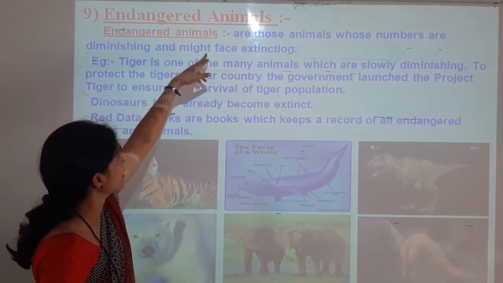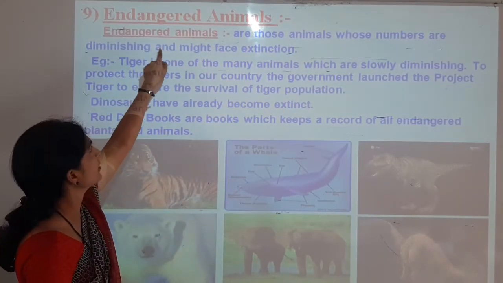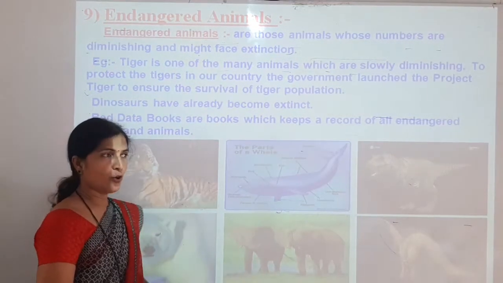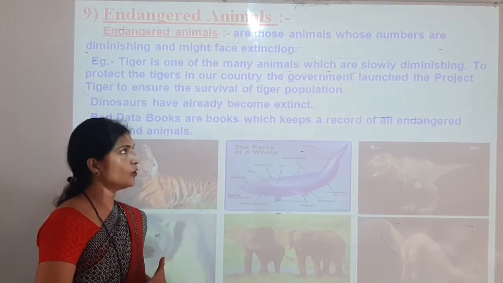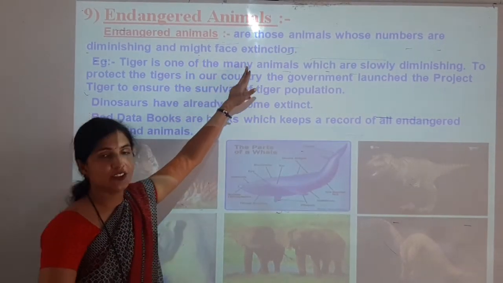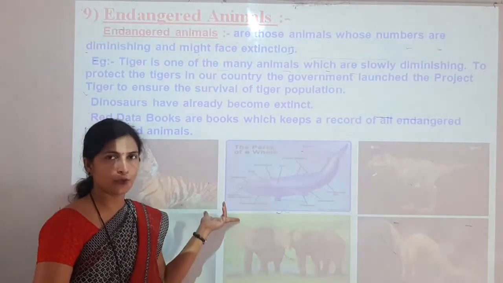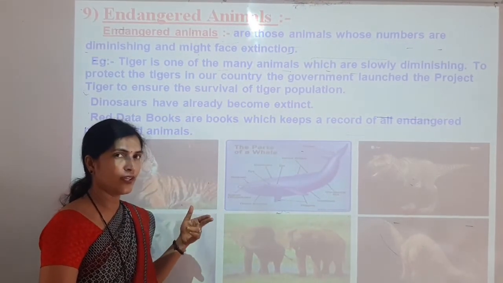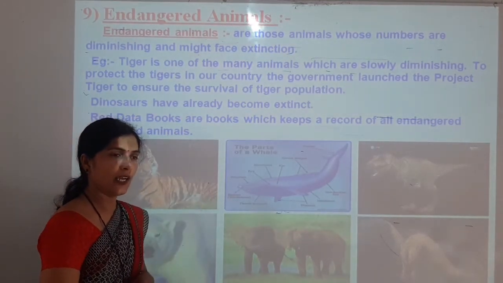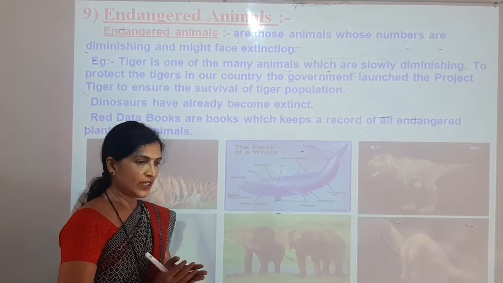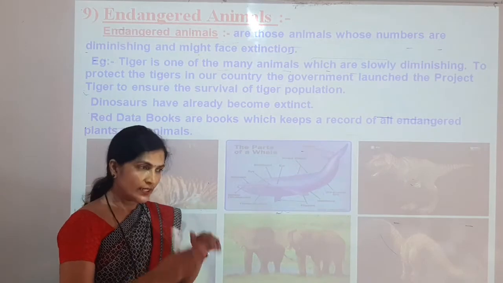Endangered animals are those animals whose numbers are diminishing and might face extinction. Diminishing means their numbers are decreasing slowly and they are disappearing slowly. So in future we may not be able to see them in real life, only in pictures. When animals are in the endangered group, the government or people start to protect them to increase their numbers.